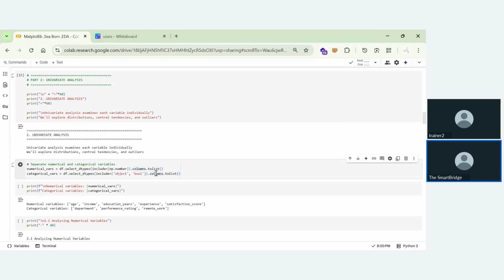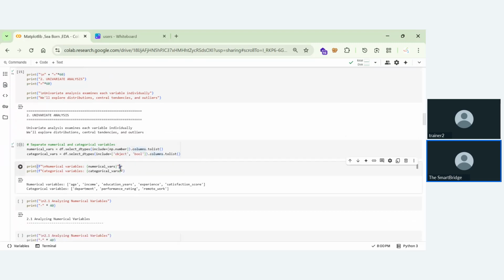that's it. Now if you print this, you will get to know the numerical values: age, income, education years, experience, and satisfaction. So department. If you are working in a college, you'll be in the computer science department, mechanical, EC, or some other department. Performance rating. This might be a rating of good, bad, poor, or some other thing. Remote work, if it is yes or if it is no. If I'm a professor working remotely, I'll be giving my answer as yes. If I'm a remote worker and I'm working in college, then I can give it as no.